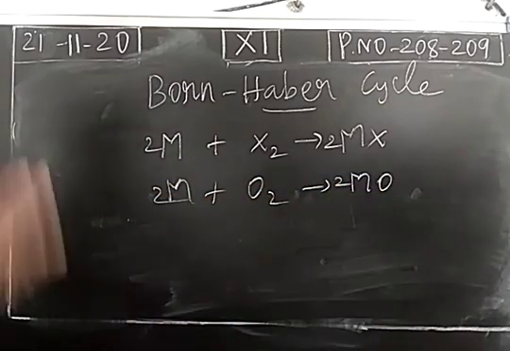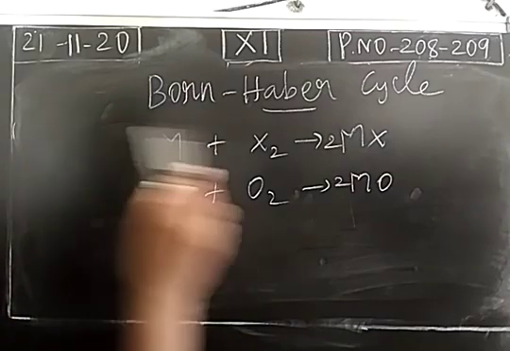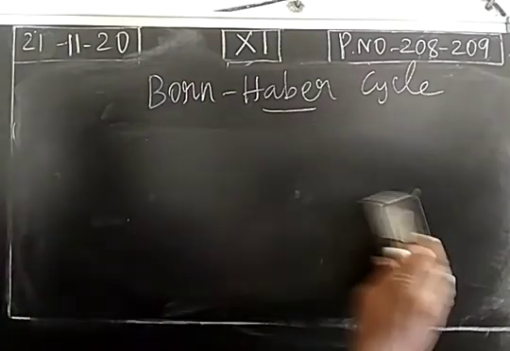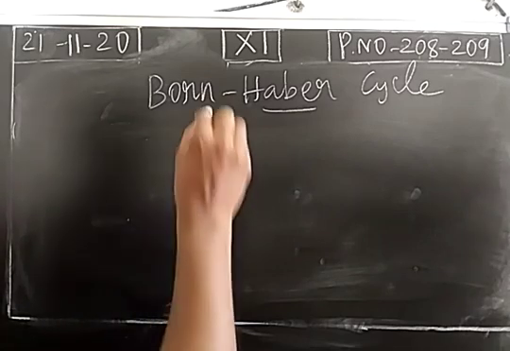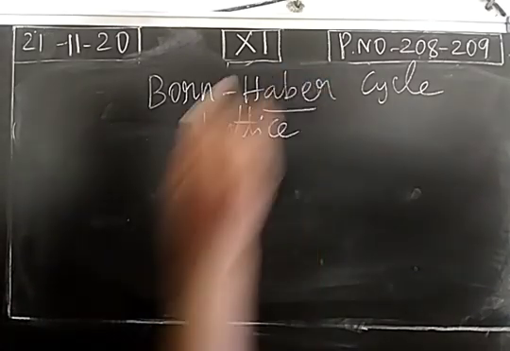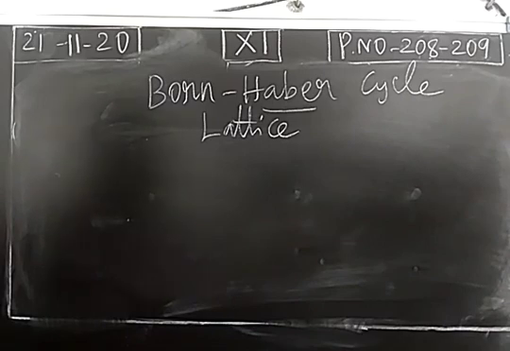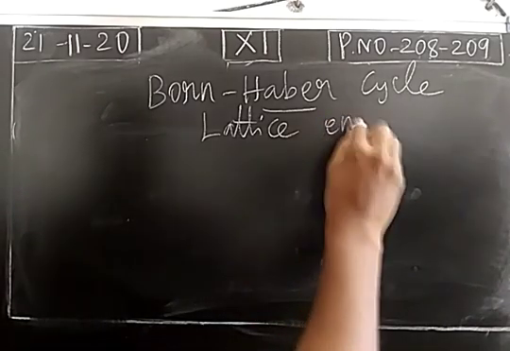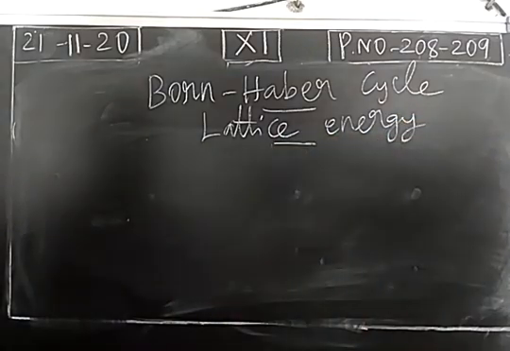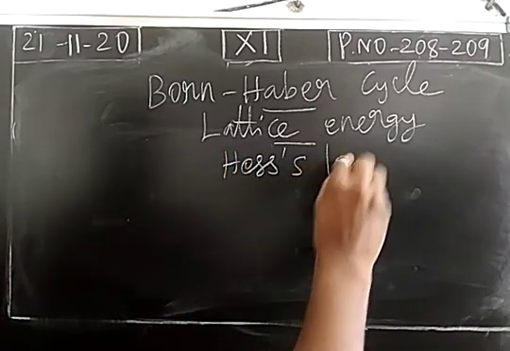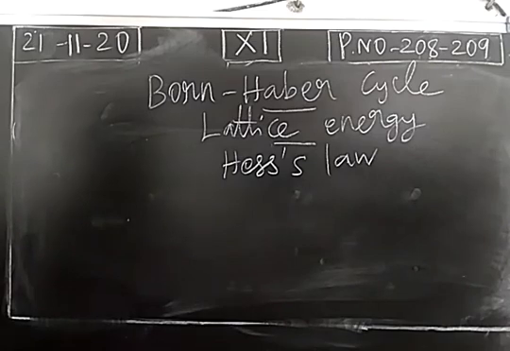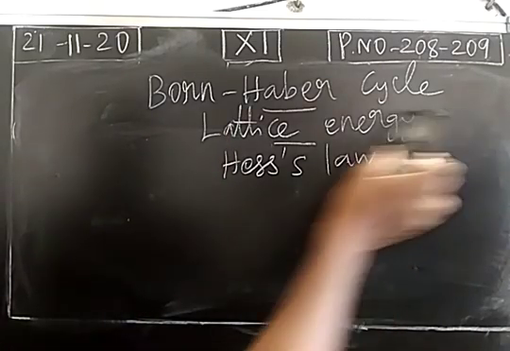So these two reactions are taken. In the Born-Haber cycle, we take the formation of ionic crystals like metal halides and metal oxides, and with the help of this cycle we calculate lattice energy. To calculate the lattice energy of ionic crystals in the Born-Haber cycle, we apply Hess law.